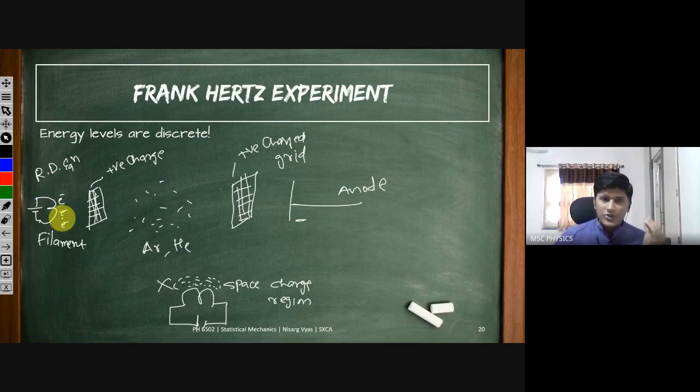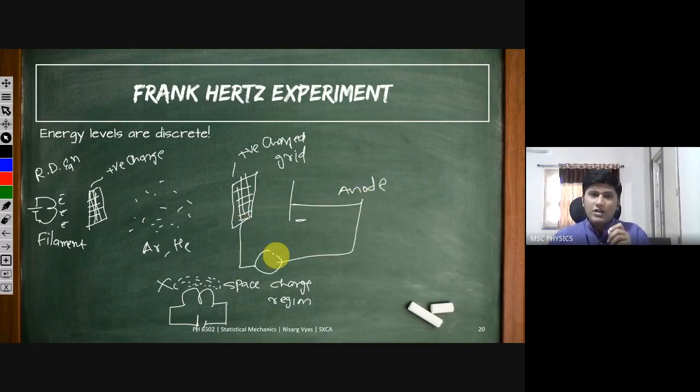So what you do is you destroy the space charge region by this positively charged grid. Then there is some gas here where the electrons will collide, and electrons will lose some energy. Since electrons will lose energy, they won't be able to come to the anode, and since they won't be able to come to the anode, they won't contribute to the current meter that we have kept here. So the current will drop if they are colliding with these particles.